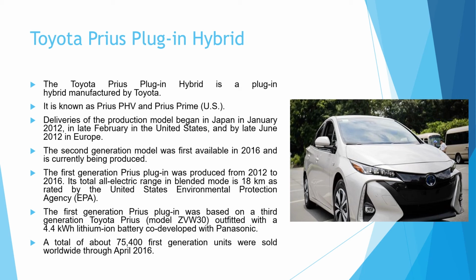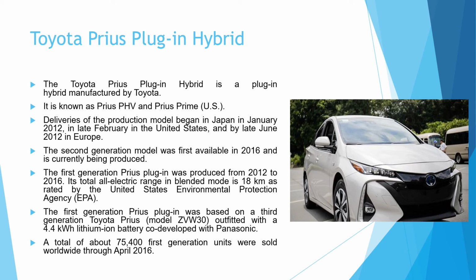The next is the second generation in 2016, and here you can see that the first generation of the plug-in hybrid vehicle was produced from 2012 to 2016. The first generation Prius plug-in was based on the third generation Toyota Prius, outfitted with a 4.4 kilowatt hour lithium ion battery, co-developed with the Panasonic company.